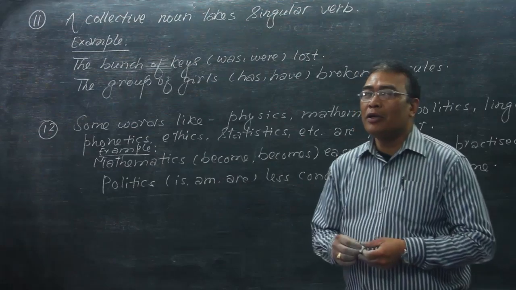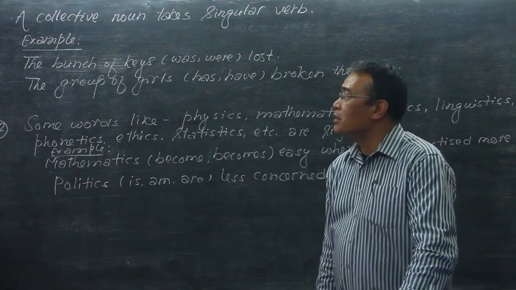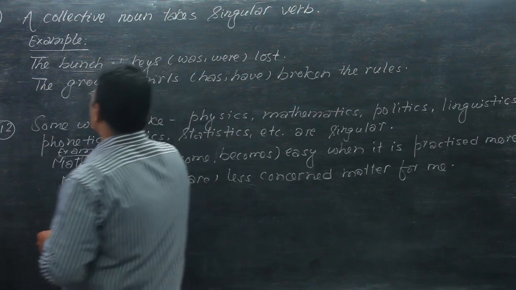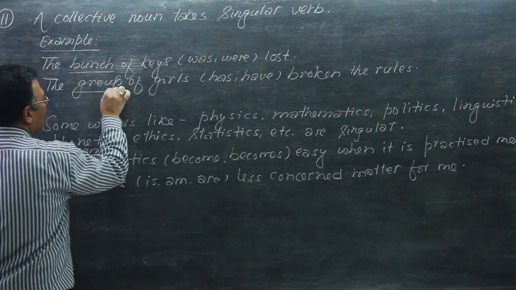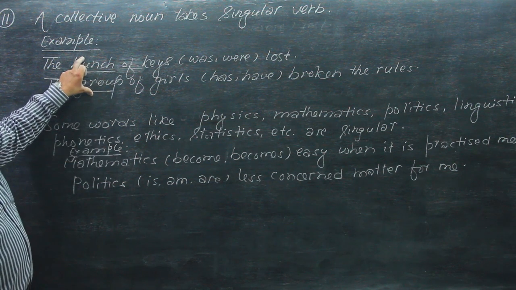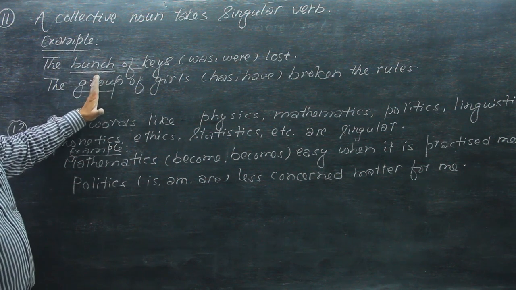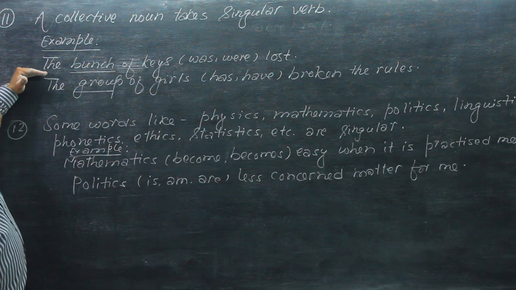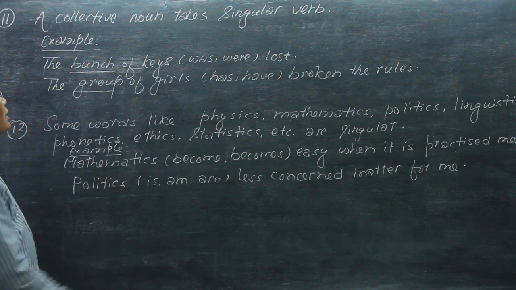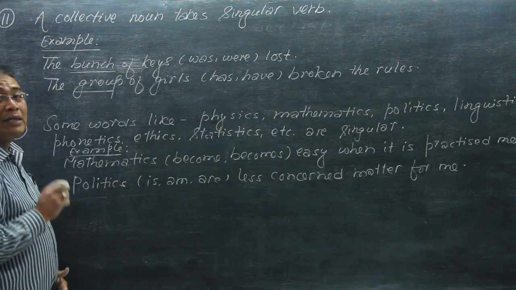Now we are going to different situations of subject-verb agreement. Here, a bunch of keys, a group of girls, these are collective nouns. When collective nouns are used as the subject in the sentence, the agreement is generally done with a singular verb.